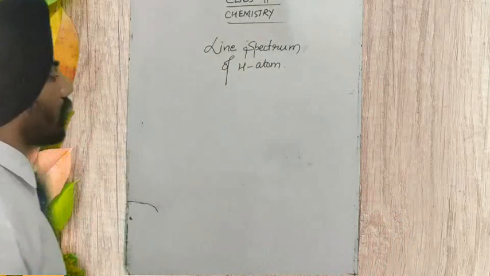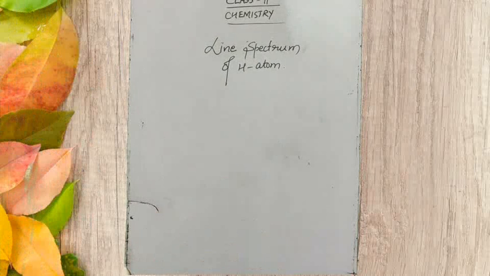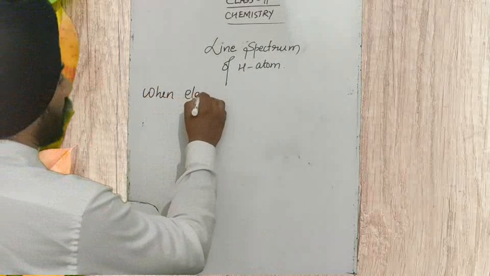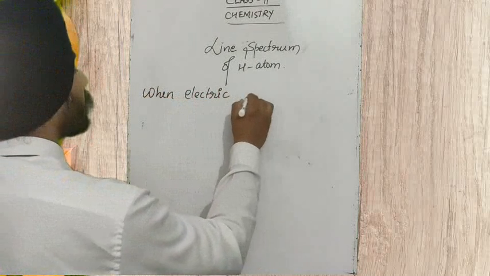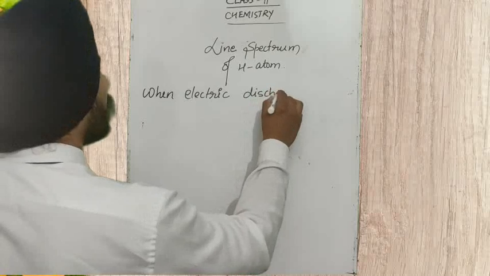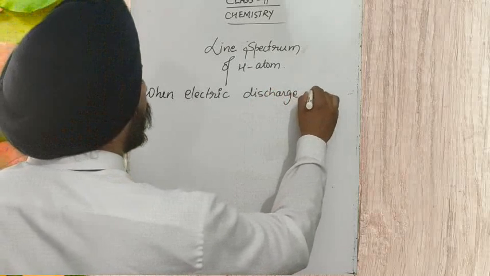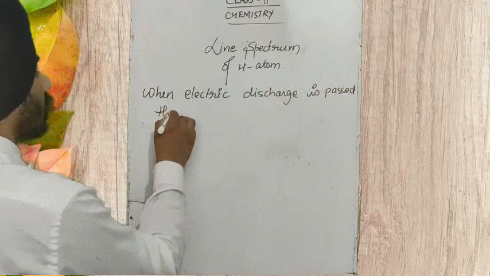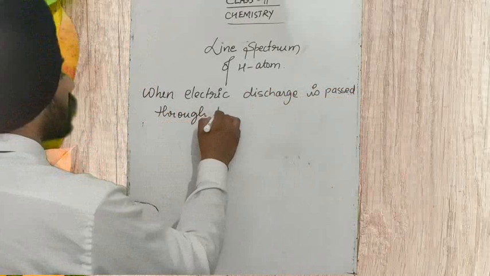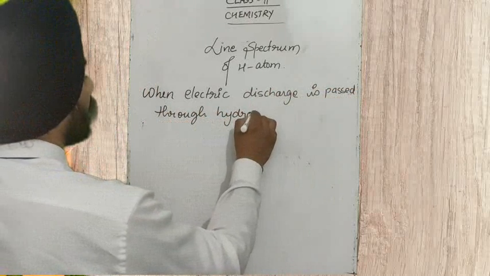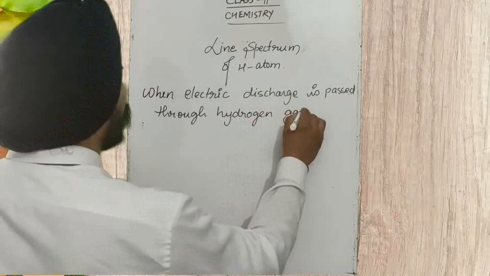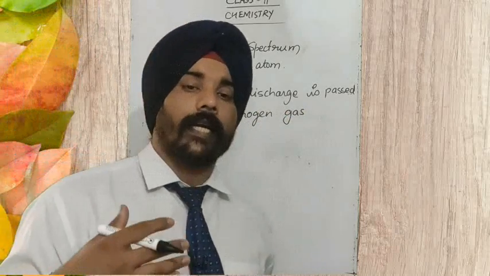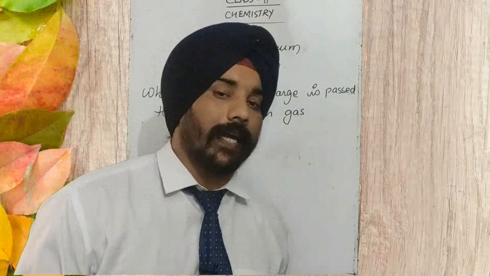So how the hydrogen spectrum is produced, I am going to write here. When electric discharge is passed through hydrogen gas, because line spectrum is only produced when you take atoms in their gaseous phase.